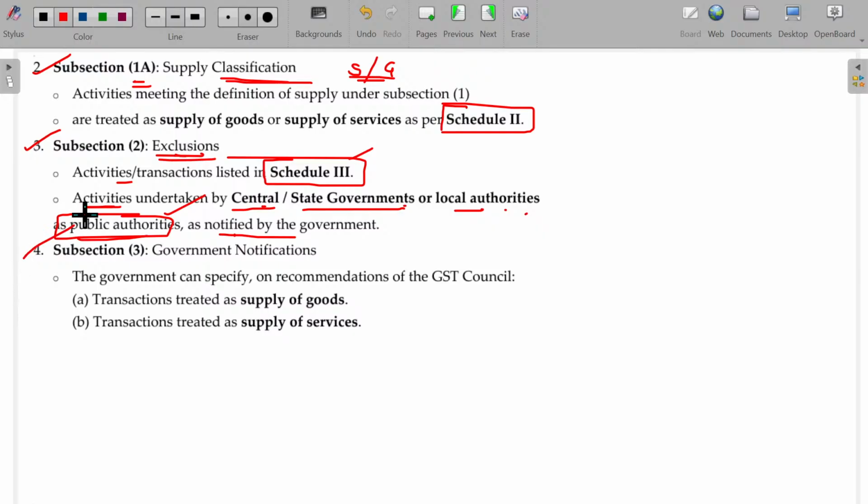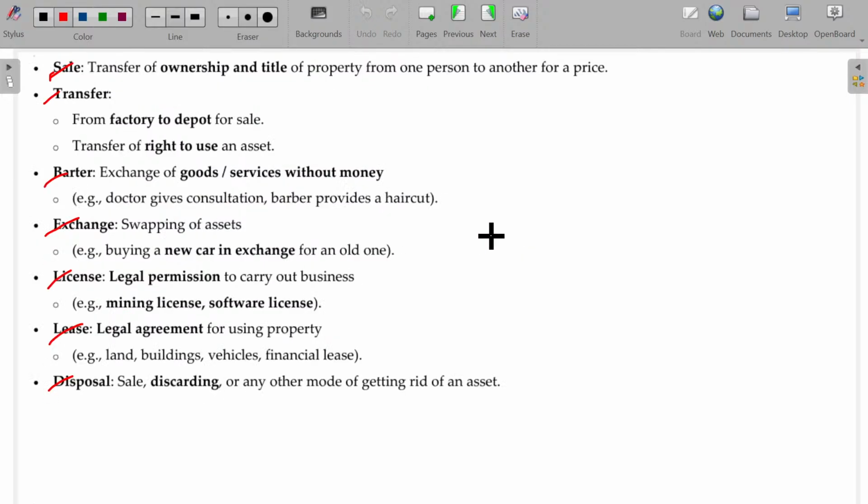And fourth, I still have confusion, sir, whether it will fall under supply of services or goods. No problem. Now and then the GST Council will give recommendations, and the government may notify them. Once the government notifies this transaction as a service, it will be considered a service; if as goods, it will be considered goods. You have to go with that only. You don't have any confusion. This will be recommended by the GST Council. So with that, the Section 7 concept is over. We'll go for further discussions one after one.